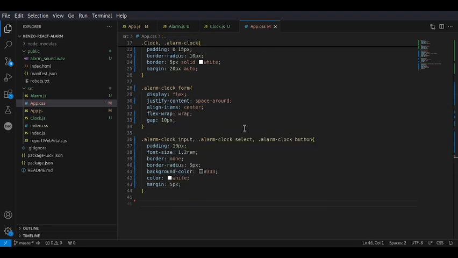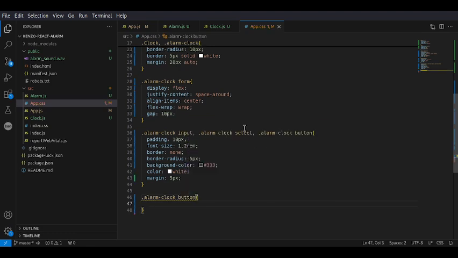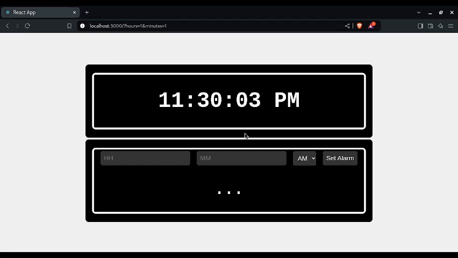What else can we style? I think we style the button separately now. Let's just first make sure it looks fine. Yeah, it looks fine, but big. But it looks perfect actually. The alarm is quite big and visible.